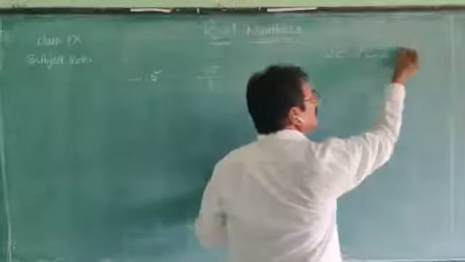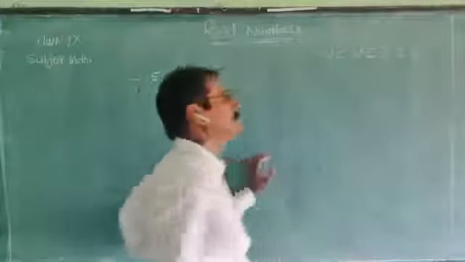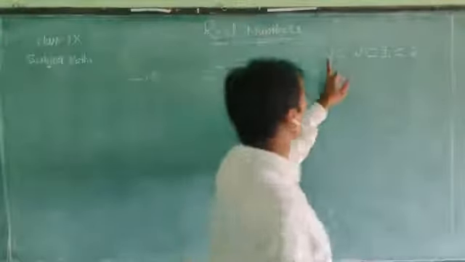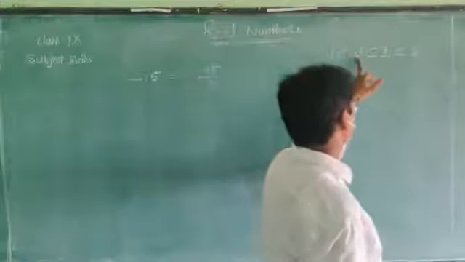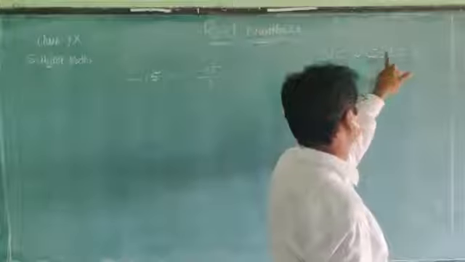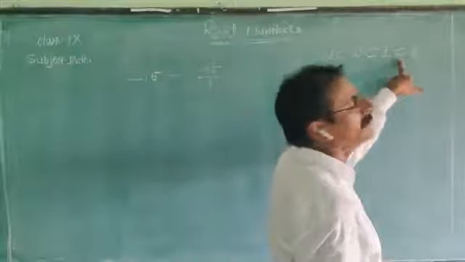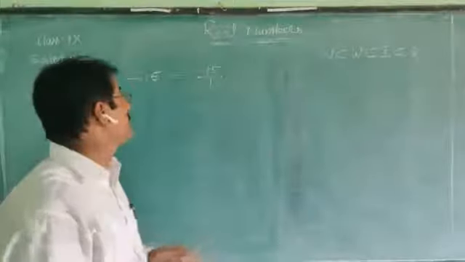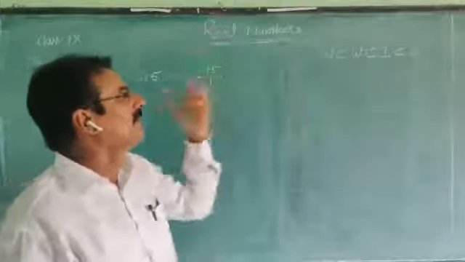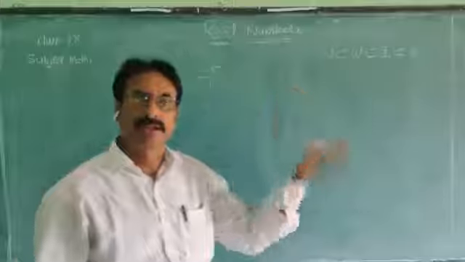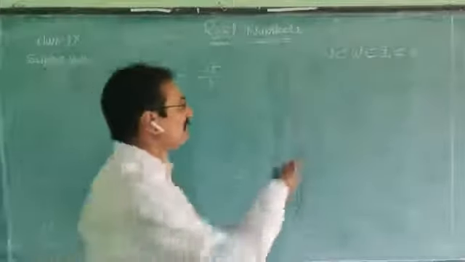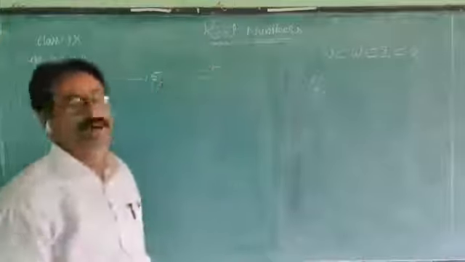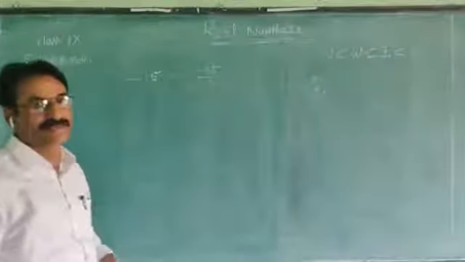So every integer is in Q. It is one of the important ones: N is a subset of W, W is a subset of I, which is a subset of Q. That means we can express every natural number, whole number, and integer in the form of p by q, which is called a rational number.